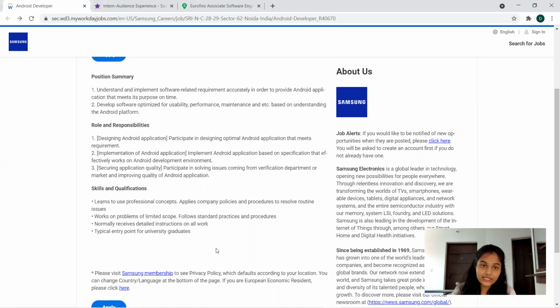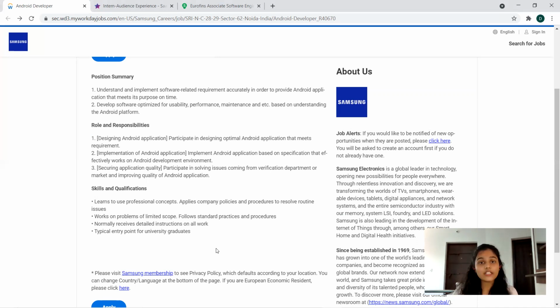Coming to the package details in Samsung, it is approximately 4.2 LPA plus. Depending upon the experience or the knowledge that you have, there will be variations, because a person with 0 years of experience may not be the same as one with 1 year of experience. It's an entry point for university graduates, so you can try for that.